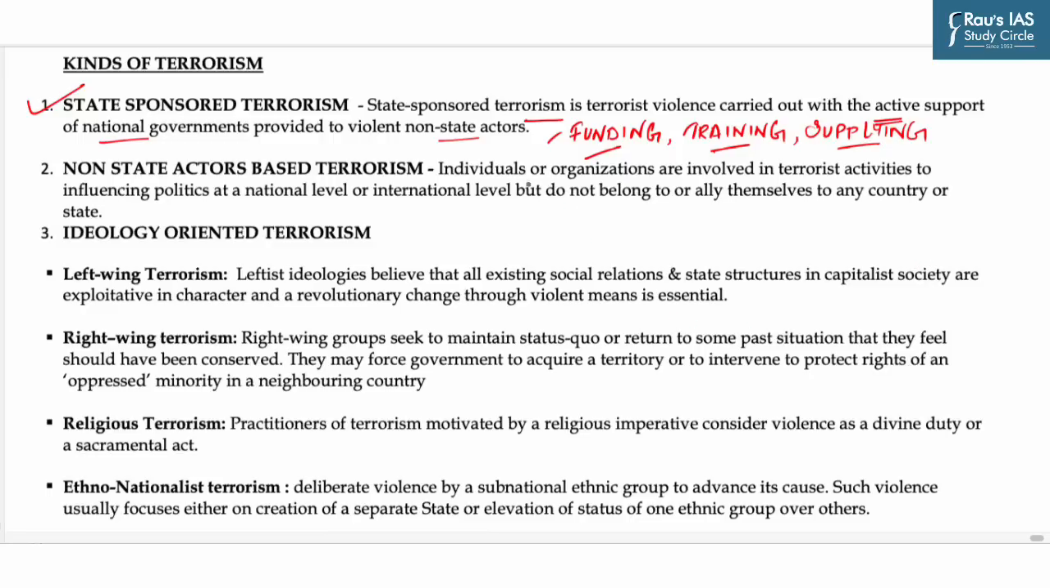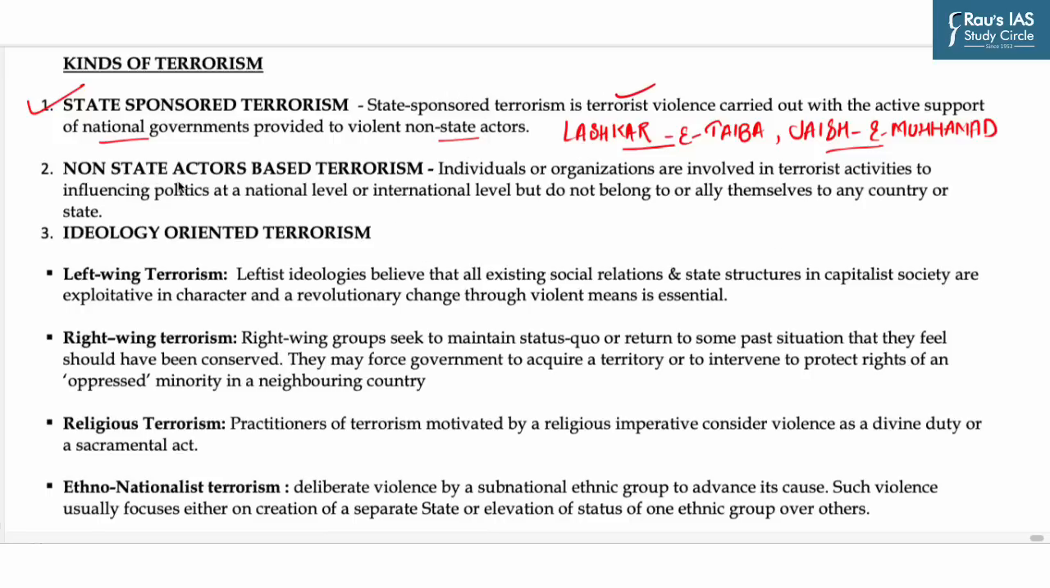For example, Pakistan-sponsored terrorism, that is proxy war by the deep state in India, especially in Jammu Kashmir, like Lashkar-e-Taiba, Jaish-e-Mohammed. Another example is that the US supported Mujahideen during the Russian invasion of Afghanistan in the 1980s, which eventually led to the rise of Taliban. So here, the state is sponsoring terrorist activities.